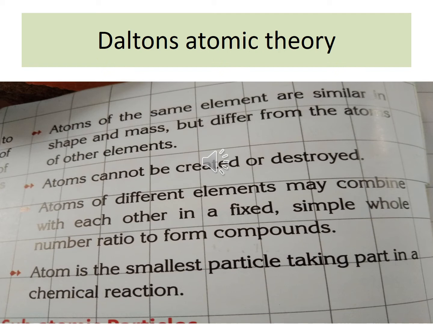So here five points we studied about Dalton's atomic theory. Matter is made up of indivisible particles, that is called atom. Atoms of the same element are similar, but they differ from atoms of other elements. Atoms cannot be created nor destroyed. Atoms of different elements may combine with each other to form compounds. The atom is the smallest particle taking part in a chemical reaction. Did you understand, children?